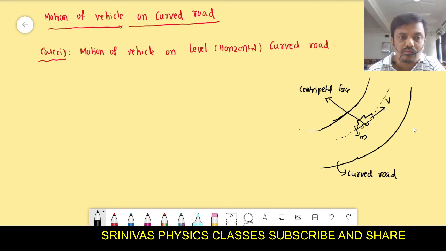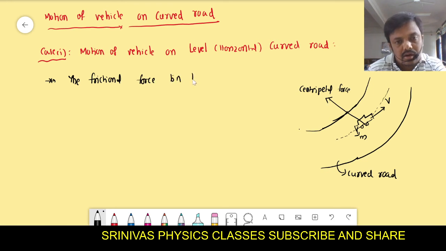But in this case, who will provide the centripetal force? Here the frictional force between the tires and the road provides it.